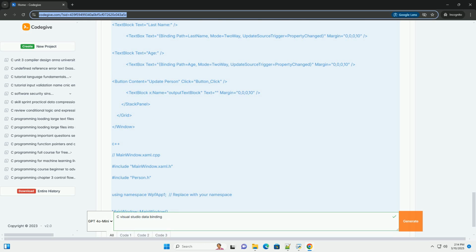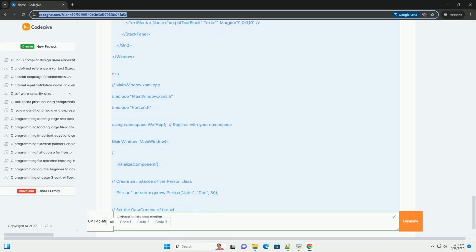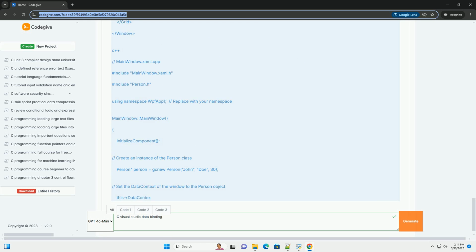Data binding in C++ with Visual Studio primarily applies to two main UI frameworks. One, Windows Forms, a legacy framework, but still widely used. Data binding is supported but can be a bit more manual. Two, WPF, Windows Presentation Foundation, a modern framework designed with data binding as a core feature. WPF provides a richer and more flexible data binding system than Windows Forms. We'll focus primarily on WPF due to its superior data binding capabilities. However, I'll provide a brief example using Windows Forms for comparison.